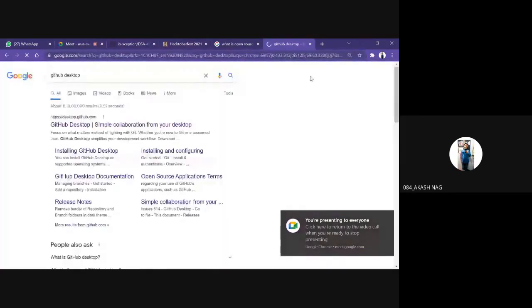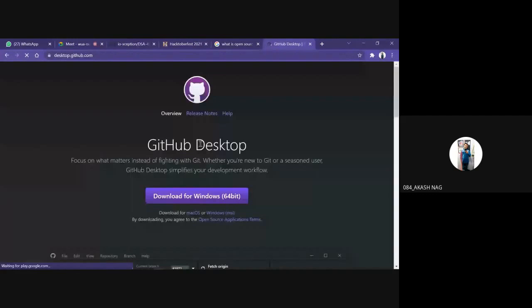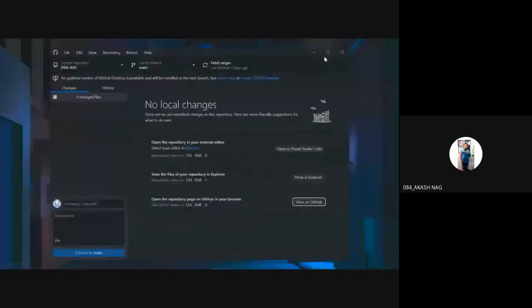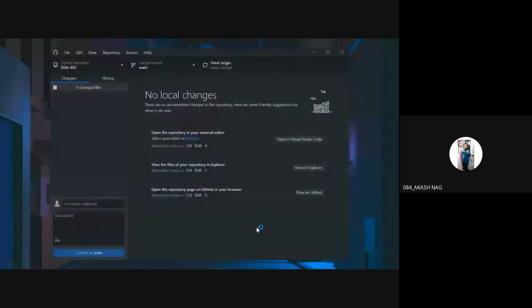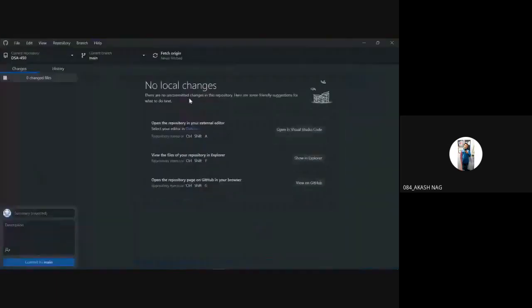From this account, you can download this file called GitHub Desktop. After it's downloaded, it will look like this, this icon, GitHub Desktop. You will open it and log into your own account. So how would we clone?